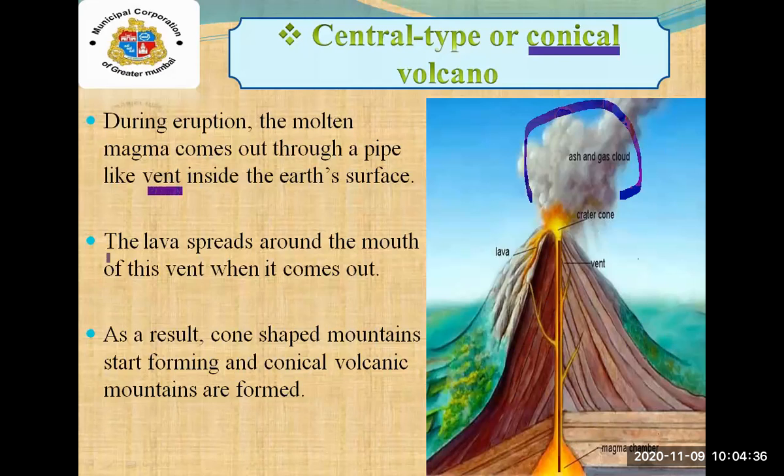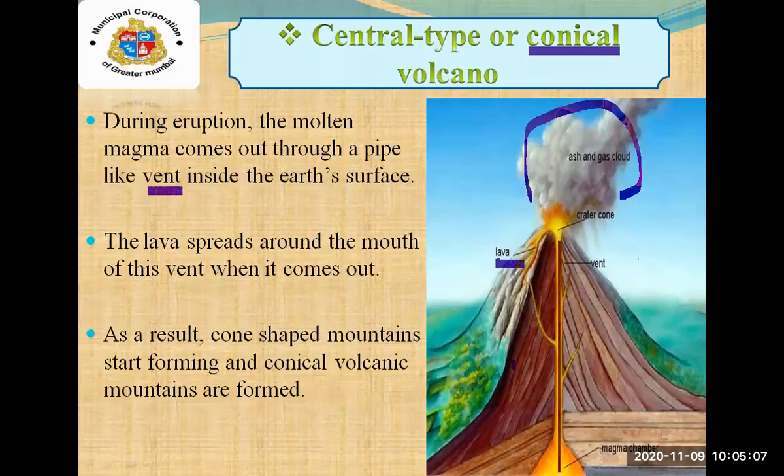Next, second point. The lava spreads around the mouth of this vent when it comes out. You can see the lava in the diagram. The lava spreads from the mouth of the vent when it comes out. As a result, cone-shaped mountains start forming, and conical volcanic mountains are formed.